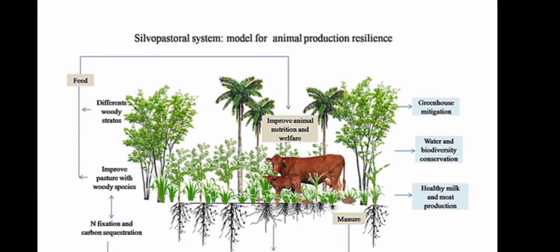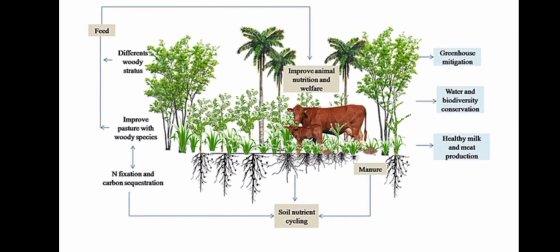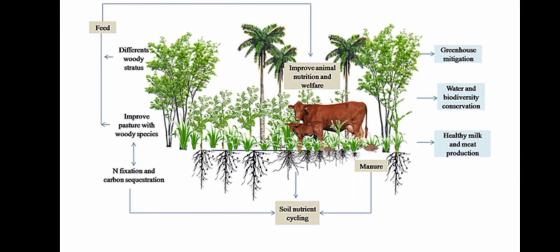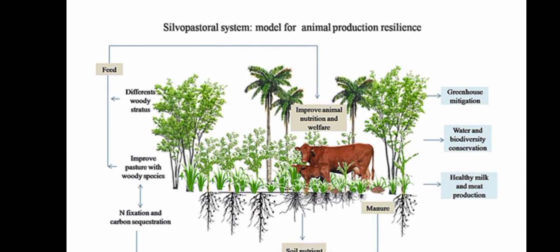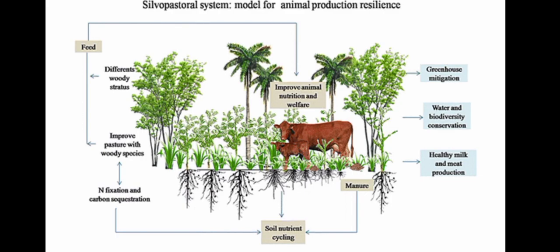It is one of the silvopastoral system models for the animal protection resilience, and we can grow different woody trees, and nitrogen fixation can be attained by using the animal's waste. It will be used as a manure and it can support soil nutrient cycling, and it can also be used for nitrogen fixation. And shrubs can be used for greenhouse mitigation, water and biodiversity conservation, healthy milk, and meat protection.